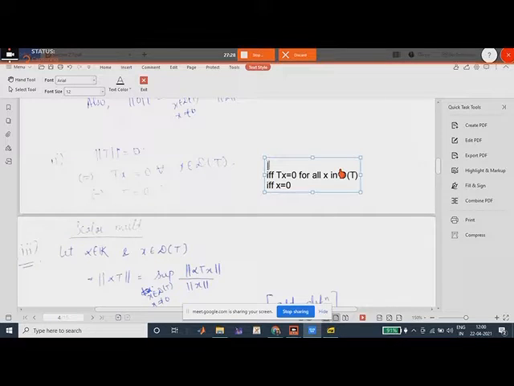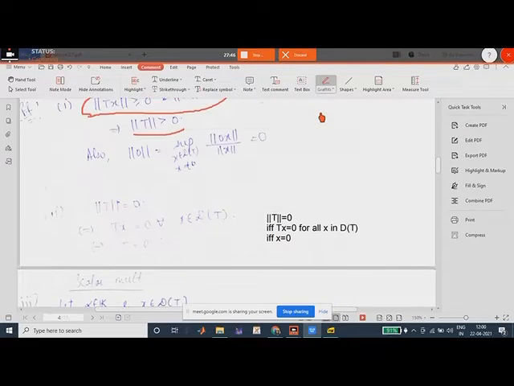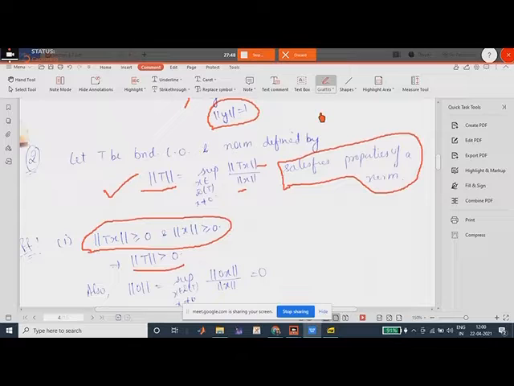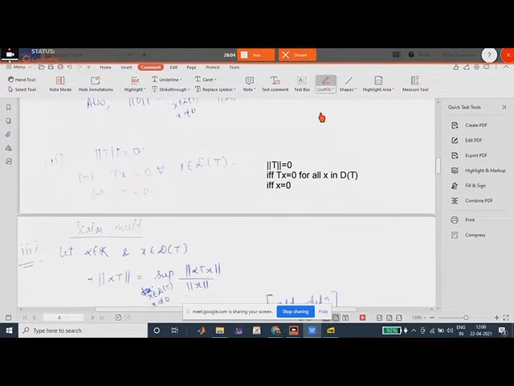What we had to assume was norm of T is equal to 0, right? So norm of T is equal to 0. This holds only and only if Tx is equal to 0 for all x, from the definition. Norm of T would be 0 only when this numerator is 0, norm of Tx is 0. That means Tx is 0 for all x, and that means x is equal to 0. So we have proved the second case.